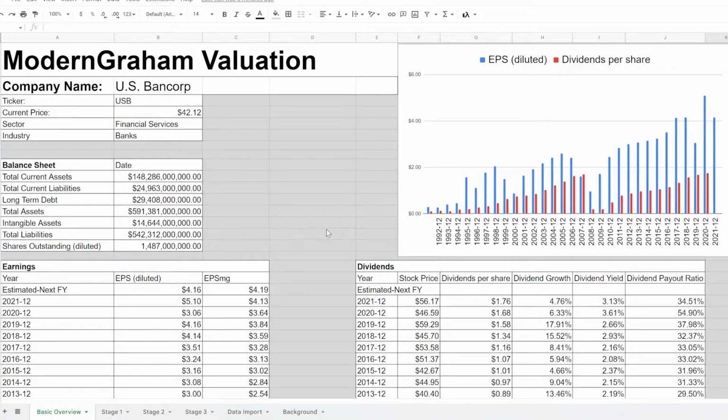So here we have the basic overview. We have the company. This is in the financial services, of course, and it is a bank. Current price is about $42.12. And here are the important things from the balance sheet that I view: current assets, current liabilities, long-term debt, total assets, intangible assets, total liabilities, and shares outstanding. All of those things will play a factor in the rest of the analysis.